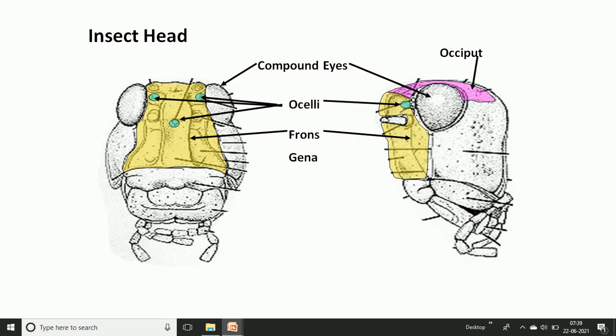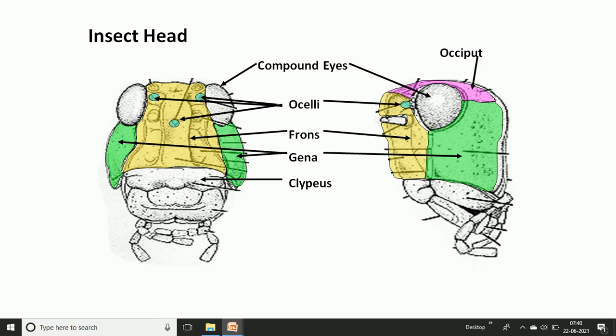Then on the lateral side of the frons there is a plate, commonly called the gena, and this green region is the genal part or gena of the head region. Below the gena, a rectangular plate is attached to the frons area, and this rectangular plate is commonly called the clypeus. We can look at the blue region on the lateral side; this blue region is the clypeus of the head.